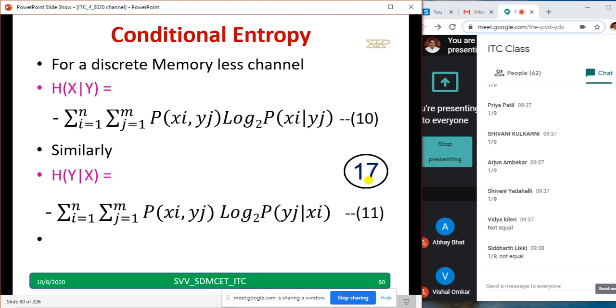Once you know this equation, then only you can solve the problems, because we are going to solve the problems using these equations. The way we have done using a channel matrix, joint probability matrix, properties are there, 3 properties. Like that, these equations also you have to remember so that we can solve some problems. Hope most of you have completed this.